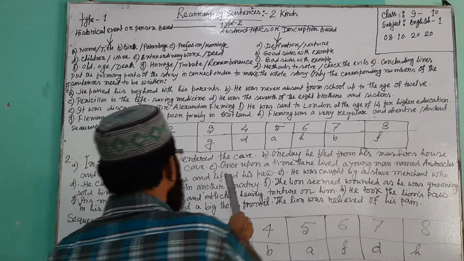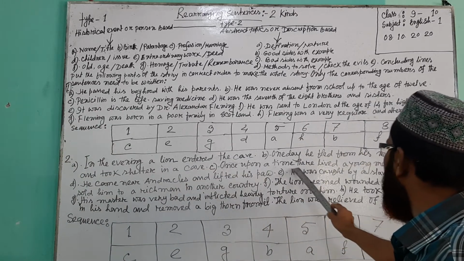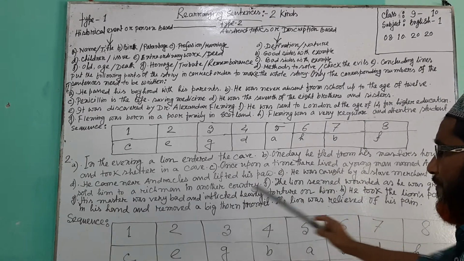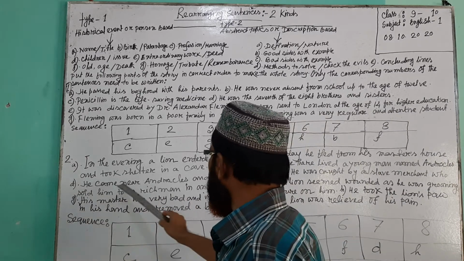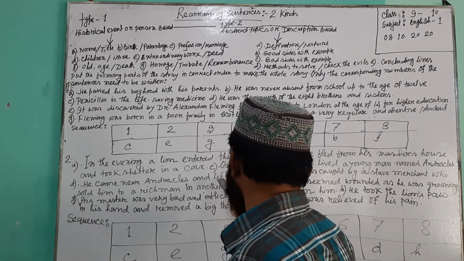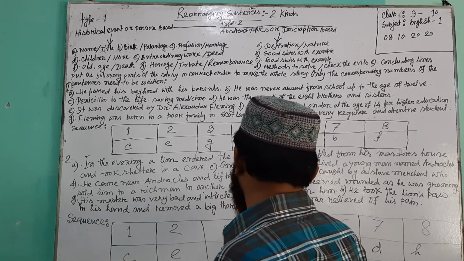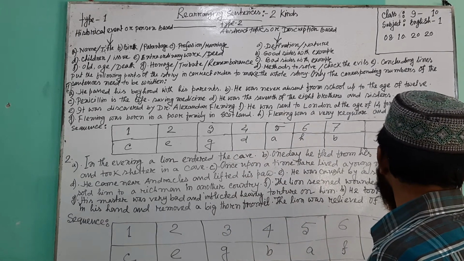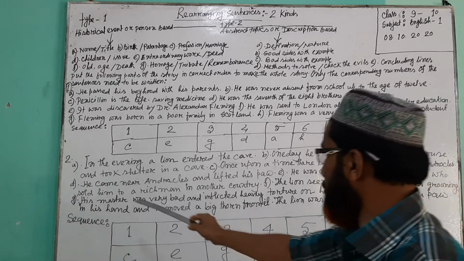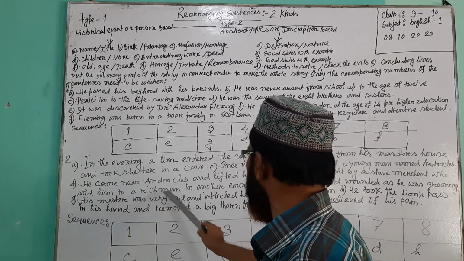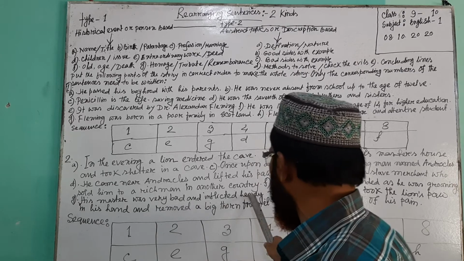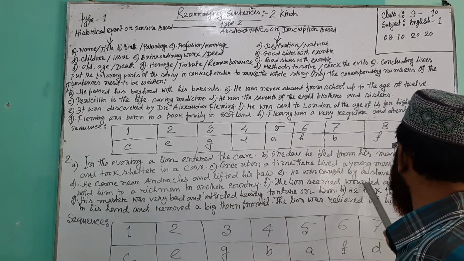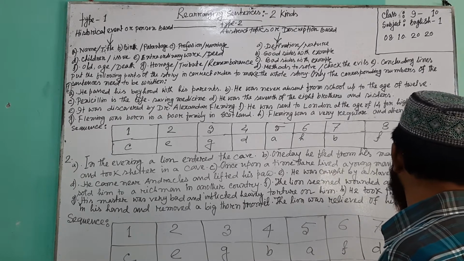Number C. Once upon a time there lived a young man named Androcles. Number D. He came near Androcles and lifted his paw. Number E. He was caught by a slave merchant who sold him to a rich man in another country. Number F. The lion seemed wounded as he was groaning.